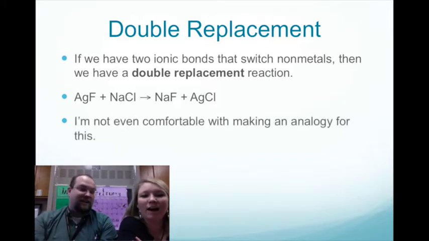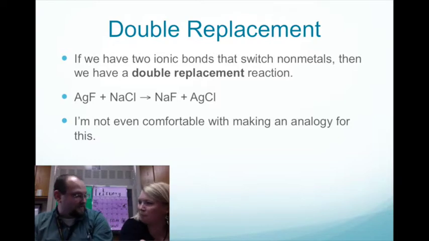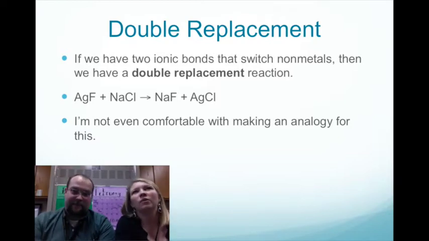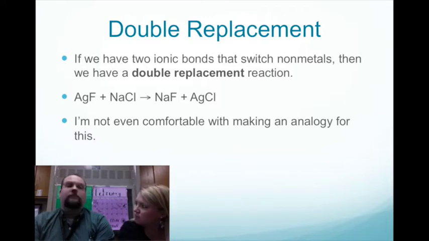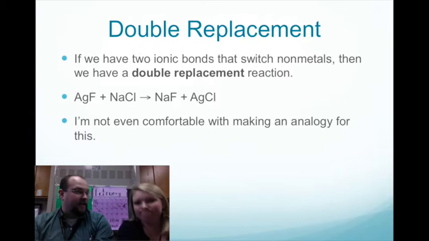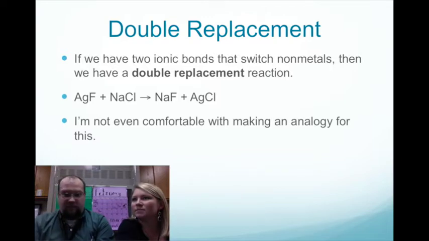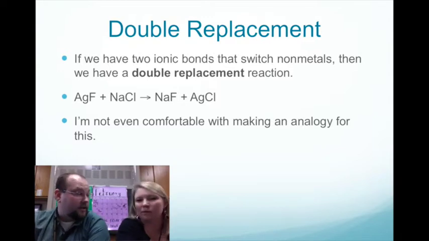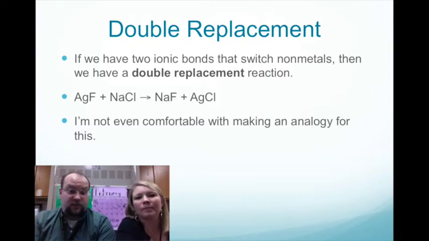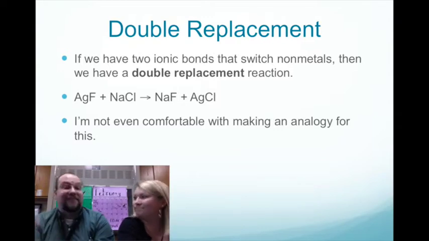So this one I'm going to make an analogy with because I got one that's appropriate. Think back in the day when we had the good old quarterback Kyle Orton for the Chicago Bears. And then Jay Cutler, which I really wish they would have kept, played for the Denver Broncos. We did a little double switch. A little double displacement there. Kyle left us, and we got the wonderful Jay Cutler. That's going to be a horribly dated analogy. I'll come up with a new one when new things happen. Anyway, so the cations just switch places, or the metals just switch places.